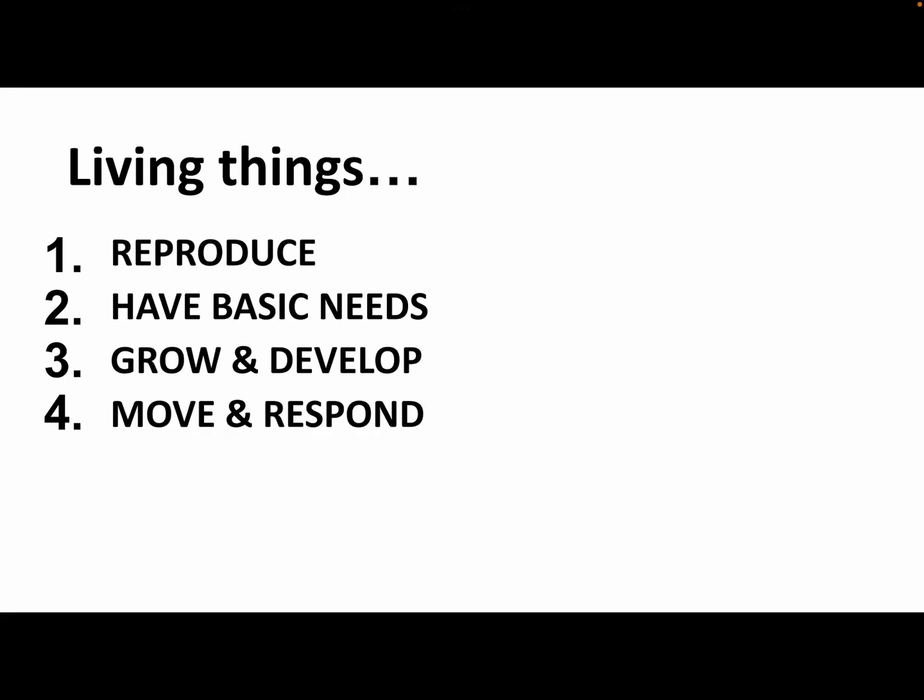So, living things, no matter what kind they are, have 4 characteristics that are always going to be true. And in fact, there's more than 4, but we're going to talk about 4 today. Number 1, all living things have to be able to reproduce on their own. So they have to be able to reproduce without the help of another living thing. For example, bacteria are able to divide and reproduce. Viruses are not living because in order to reproduce, they have to have the cell of another organism to use to reproduce.